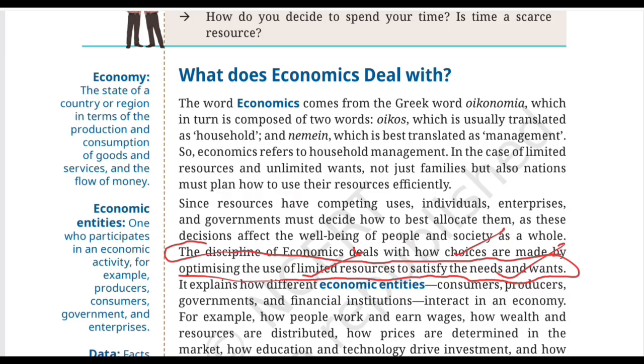So optimizing, don't confuse this with simply choosing the cheapest option. Optimizing means trying to make the best possible use of a limited resource according to the situation and objective. For example, coming back to your 1,000 rupee story again, out of the 1,000 rupees I'm going to give you, you want books, snacks, or a new t-shirt. You can't necessarily buy everything out of it. So, you think, what combination of choices will make the best use of my 1,000 rupees? That's called economic thinking.